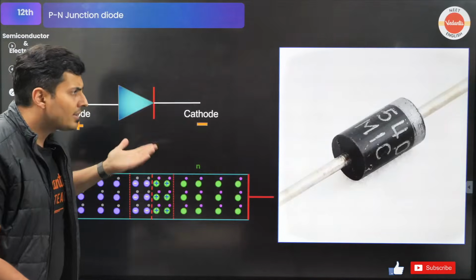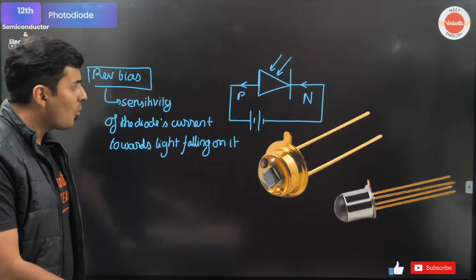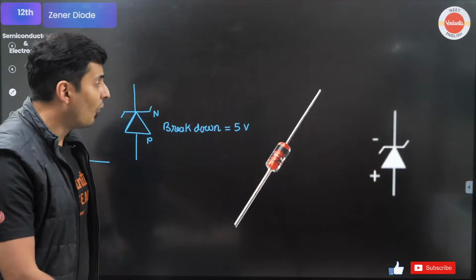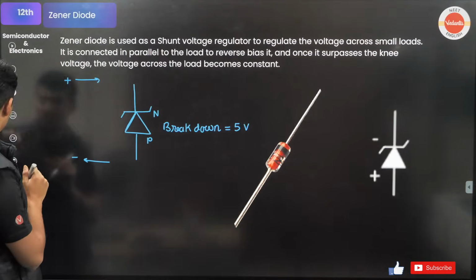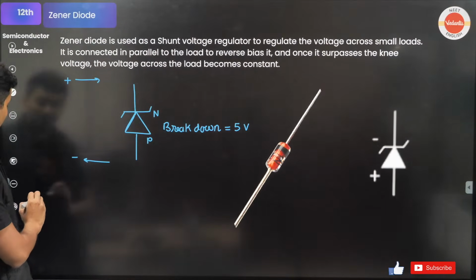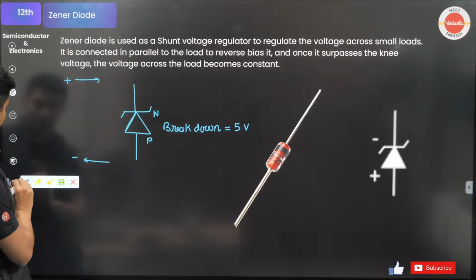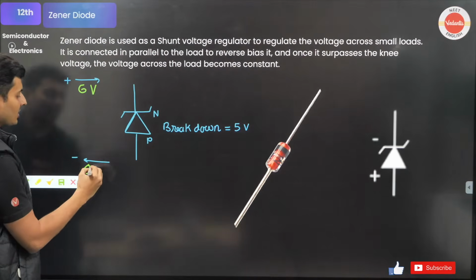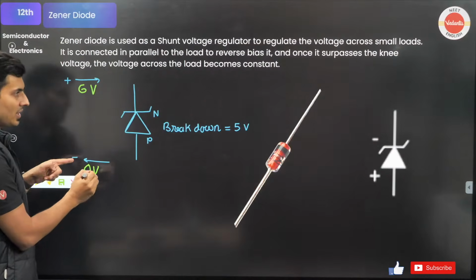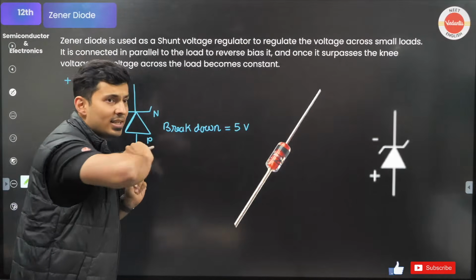So that is a good thing for me. I'll tell you why. Because I can use it like a voltage regulator. How? Observe. Just imagine this. If I give 6 volts here, 6 volts here as compared to this, I know the breakdown voltage is 5 volts.